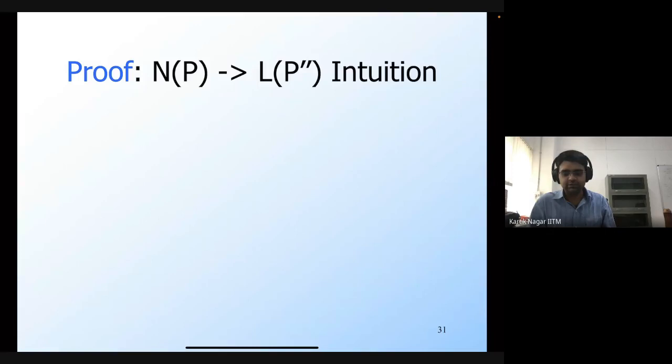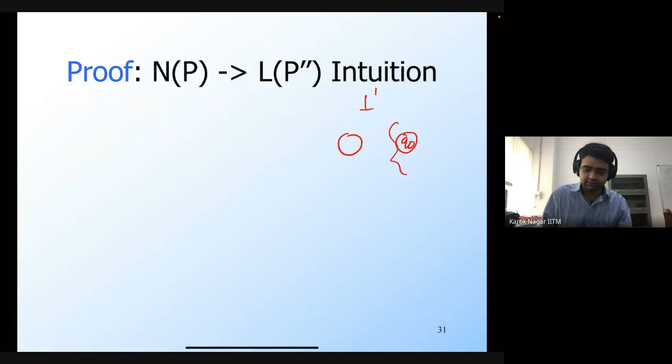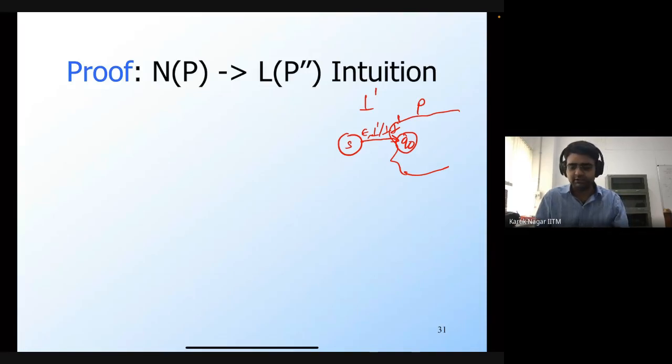Okay, I see. So what you're saying is, if you are in an arbitrary state, let's say that this bot prime is the new bottom that you have added. So in the start, let's say that Q0 as usual is the start state of P. In P prime, I'm going to add this new bottom. So once again, there's epsilon, bot prime, and then bot prime, assuming that bot is the original bottom.